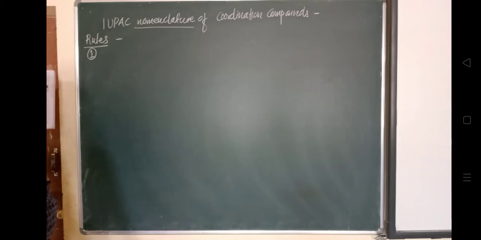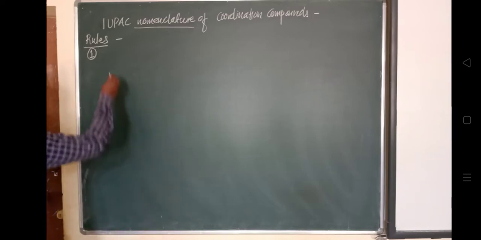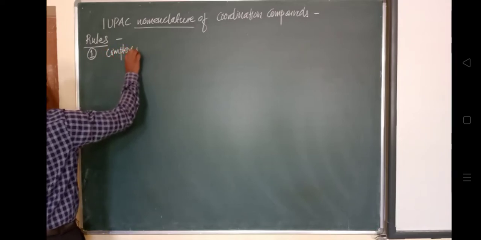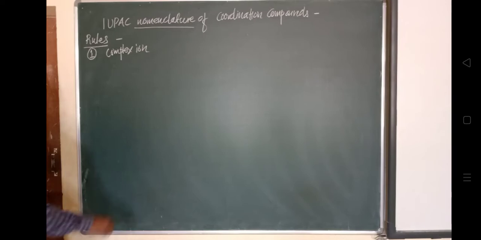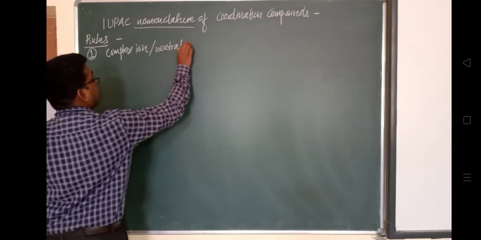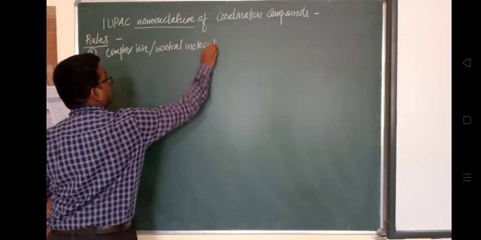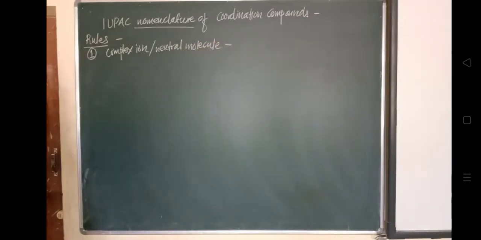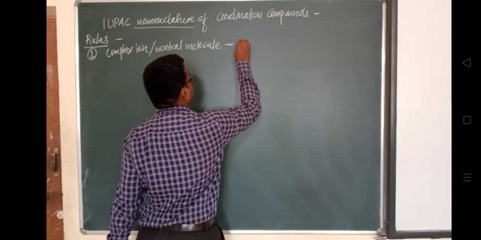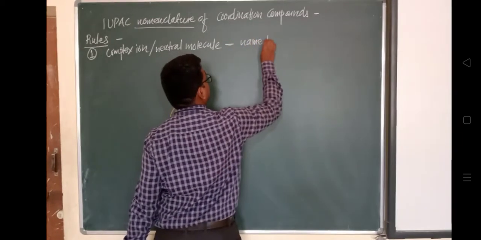The very first rule: for naming a complex ion or a neutral molecule, name the ligand first.